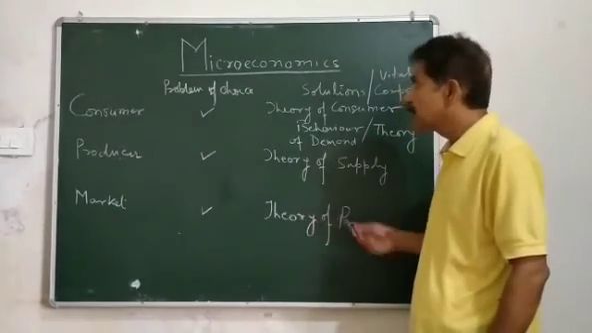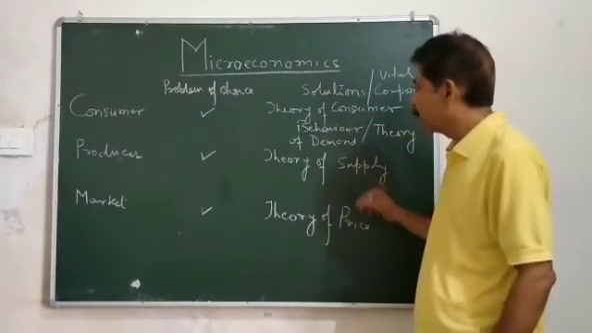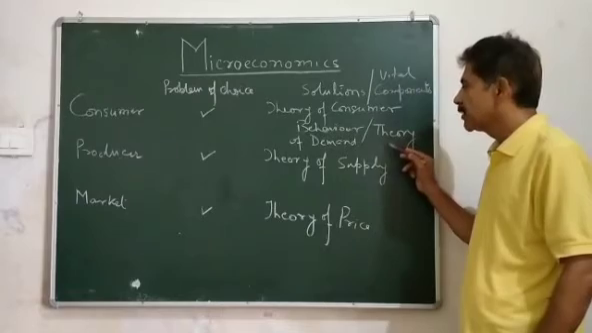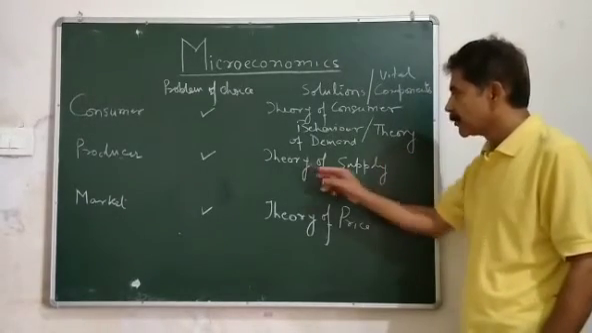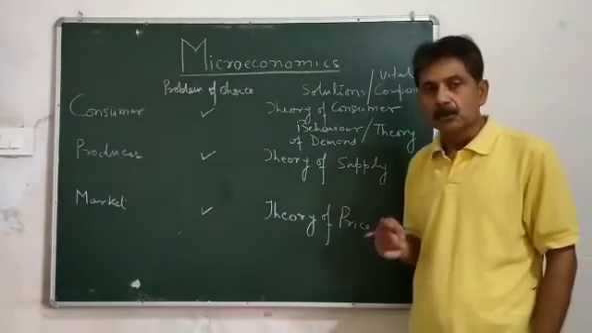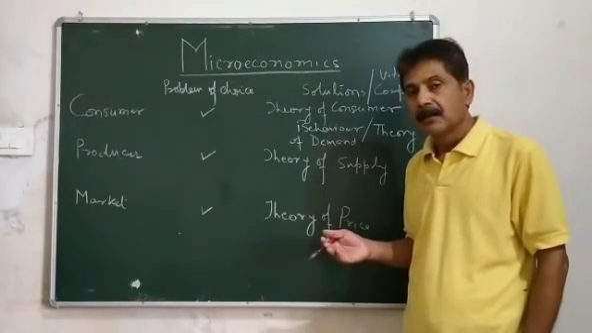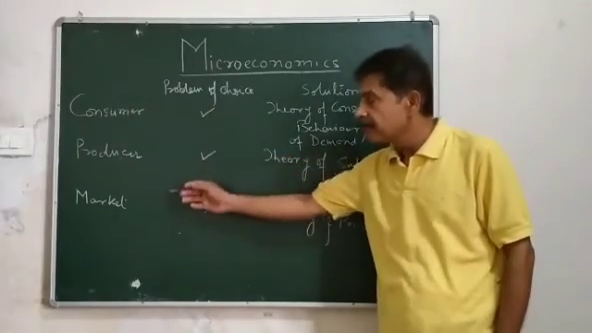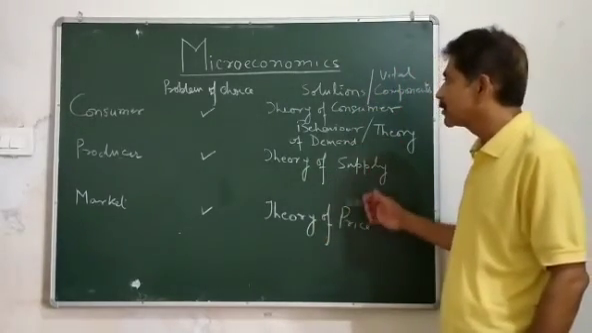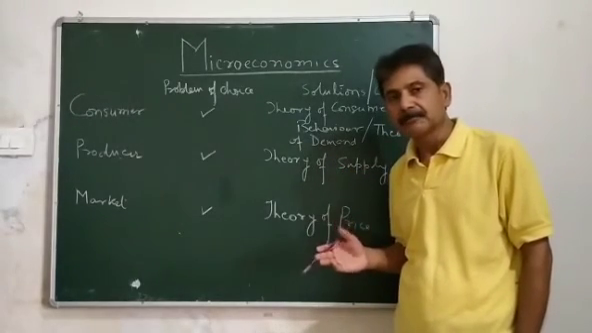So this also comes under microeconomics. So these are the vital elements or vital components of microeconomics: theory of consumer behavior, that is theory of demand, theory of supply and theory of price. So we have studied today the concept of microeconomics, which are the elements of microeconomics and which are the vital components of microeconomics. That is theory of consumer behavior or theory of demand, theory of supply and theory of price.